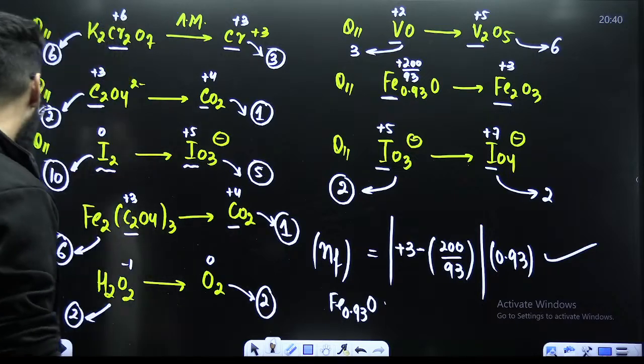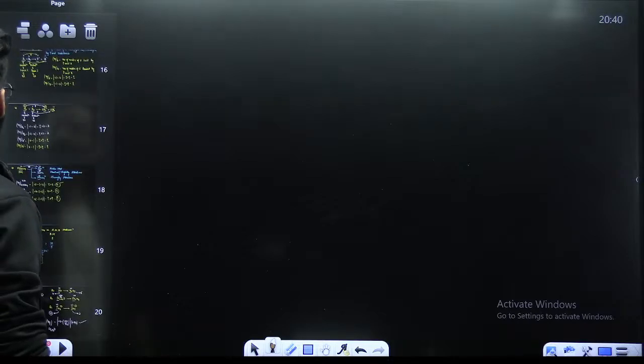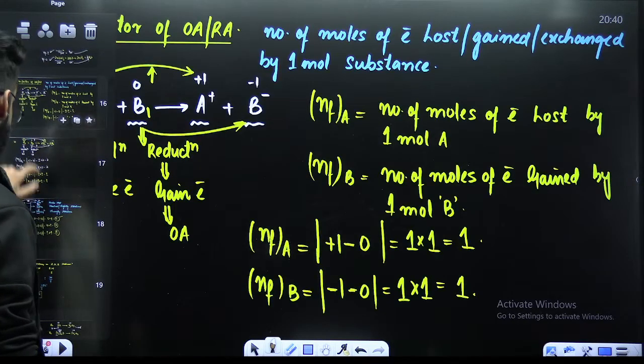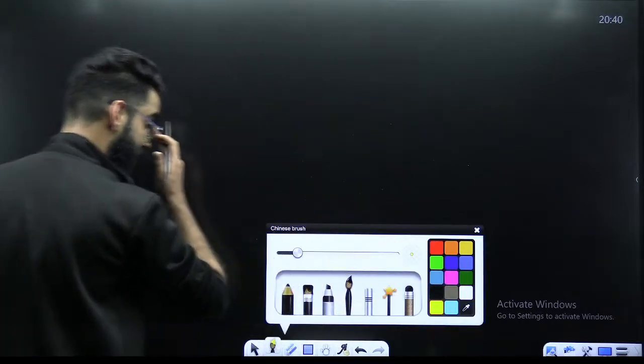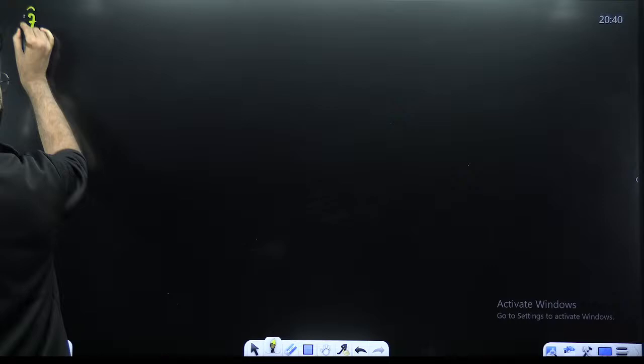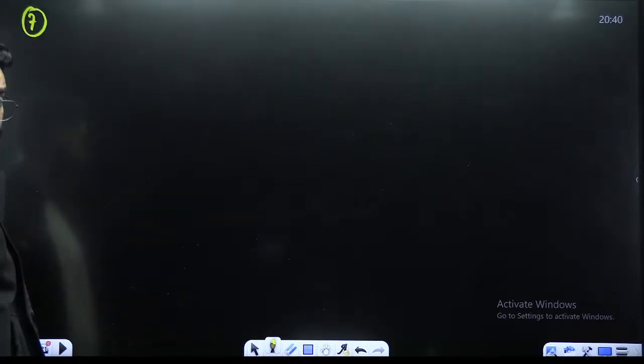All right, guys. Now, how many cases of n factors we have discussed till now? So this was our sixth case. Now let's move on to the seventh case. Seventh case of n factor. In total, we have got almost 9 to 10 cases, okay? And this is very, very, very important. Again, I'm telling you.